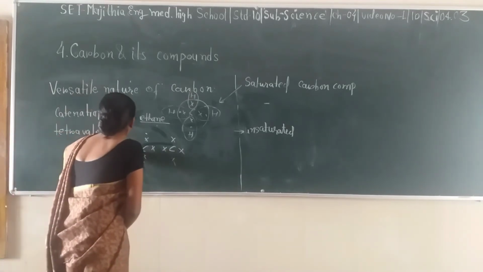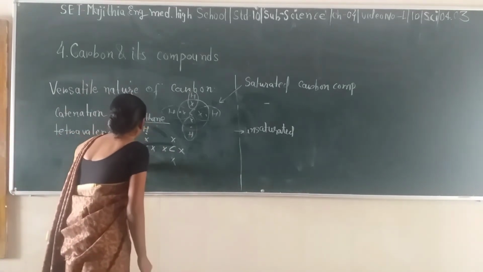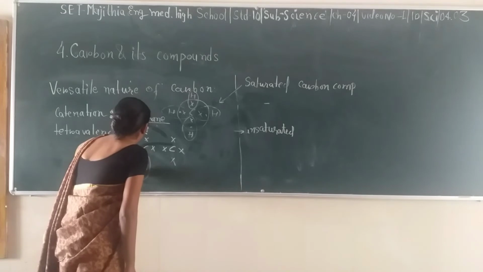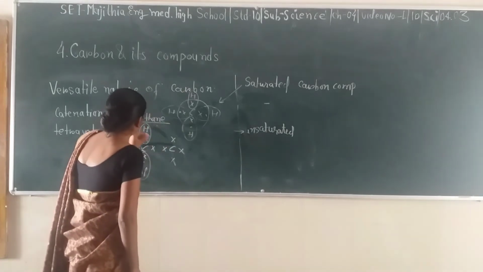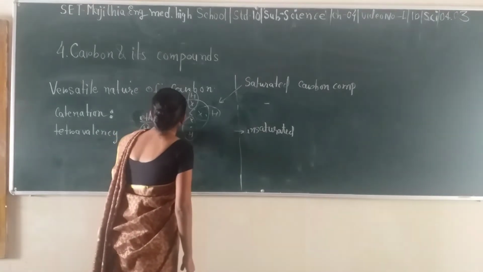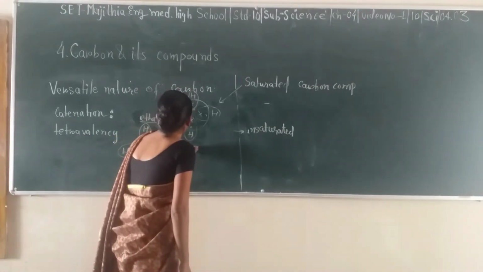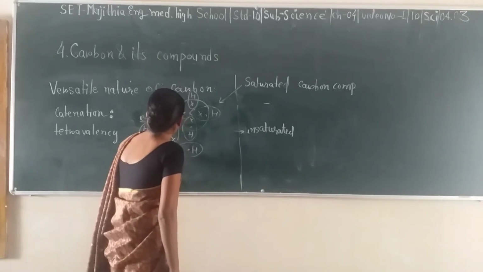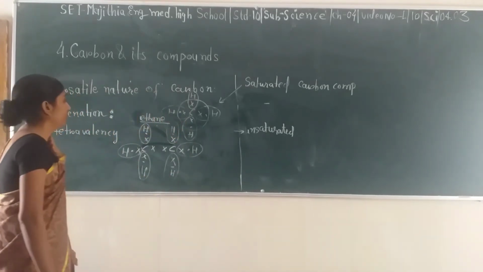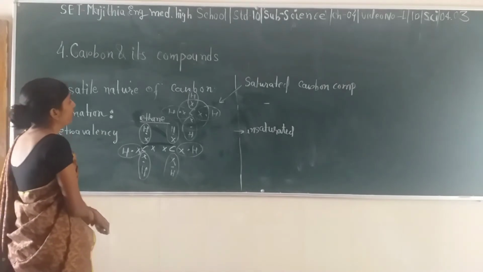Then we will have these electrons from hydrogen, and this one and this one. Over here, 1, 2 and 3.